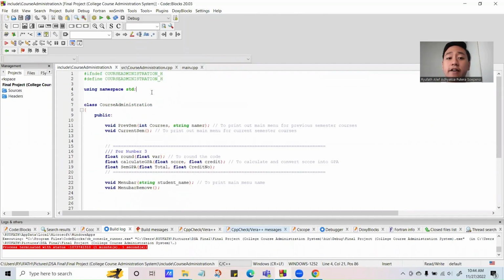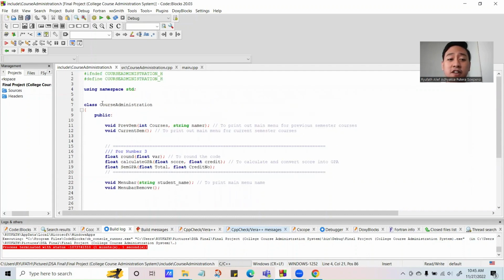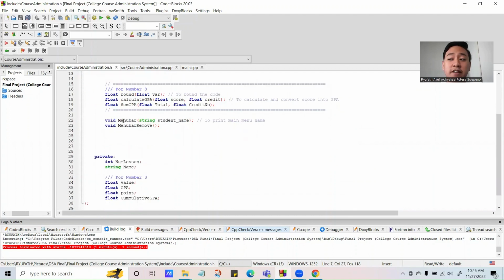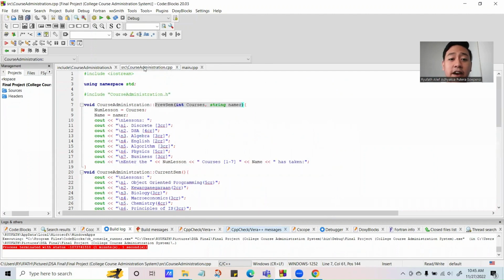The reason we use a header file is to make our code neater and tidier, because a header file is capable of implementing a class for C++. As you can see here, we have named our class Course Administration, and here are the public and private members of the class. On the .cpp file, we can already see the objects of the class.